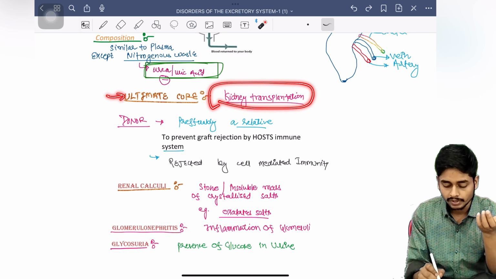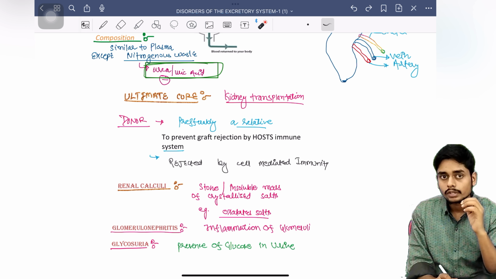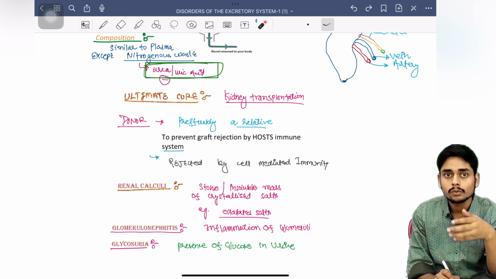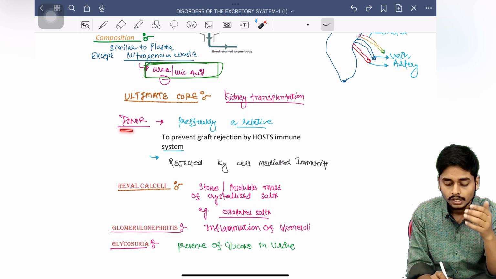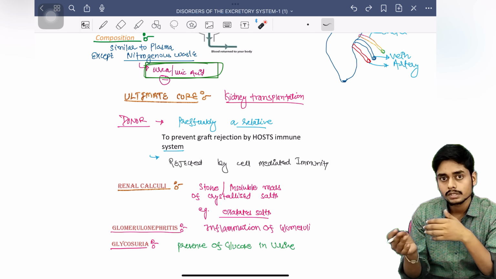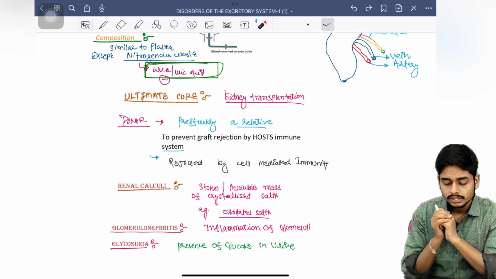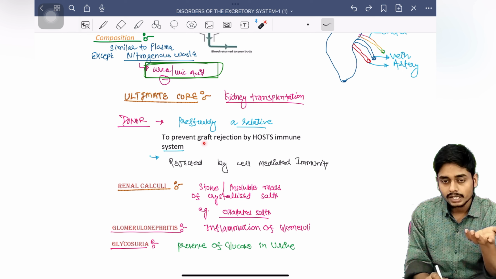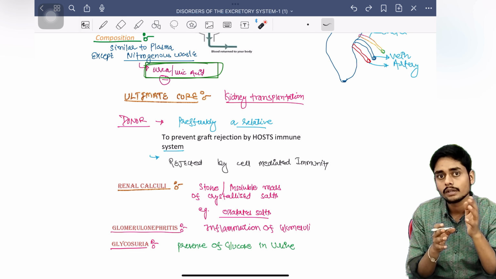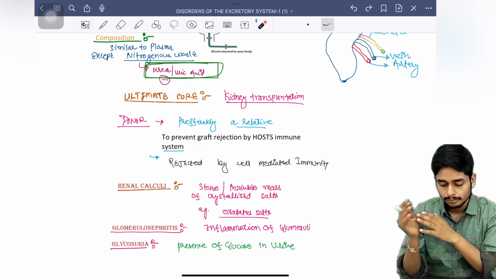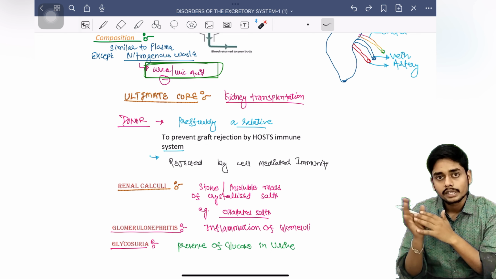We have to transplant the kidney. Okay, so if we have to transplant the kidney, we first must have a donor who actually will donate the kidney. And this donor is preferably a relative. Why do we prefer a relative as donor? Because our body's immune system will reject the graft which we place if we are not taking this graft from a relative, and we are taking it from some other person.